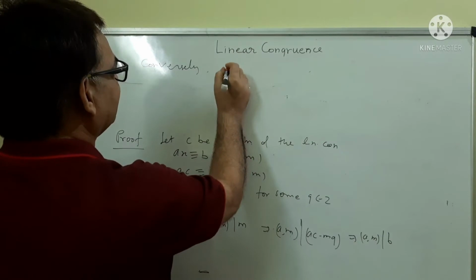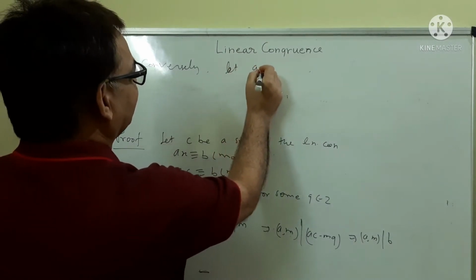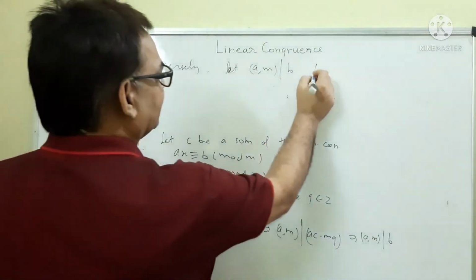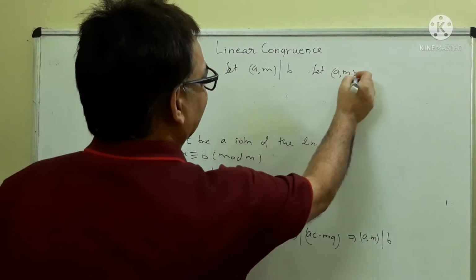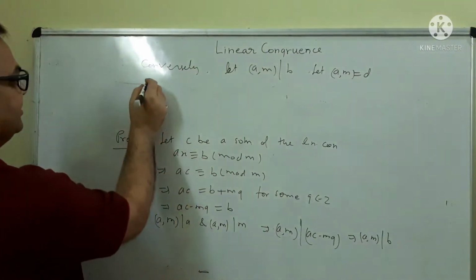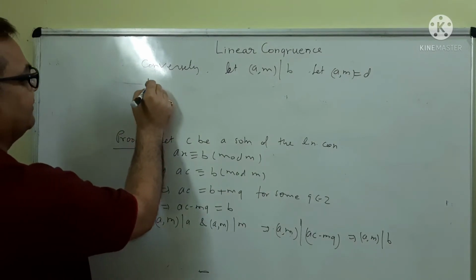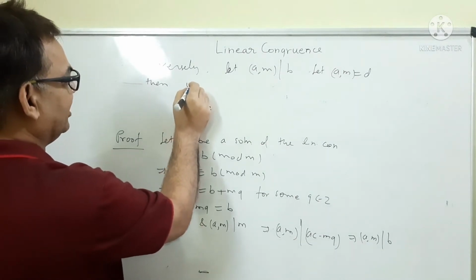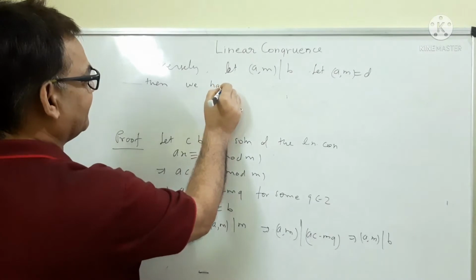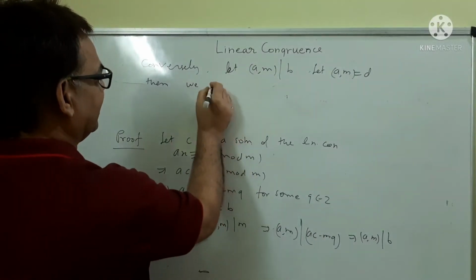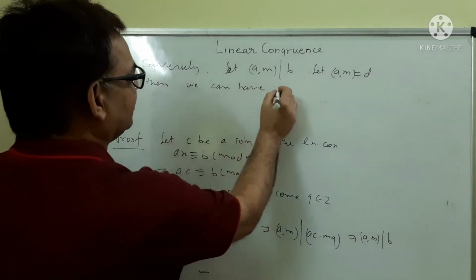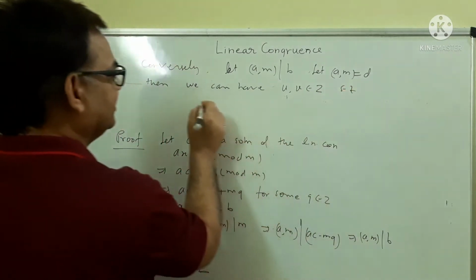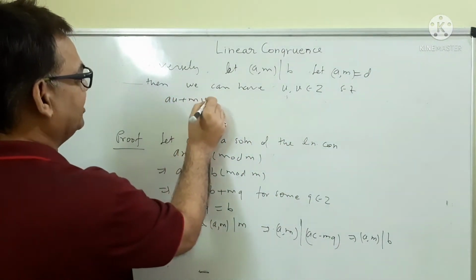So conversely, let GCD of A and M divide B. Let GCD of A and M be equal to D. Then we can have two integers U, V belongs to Z such that AU plus MV is equal to D.